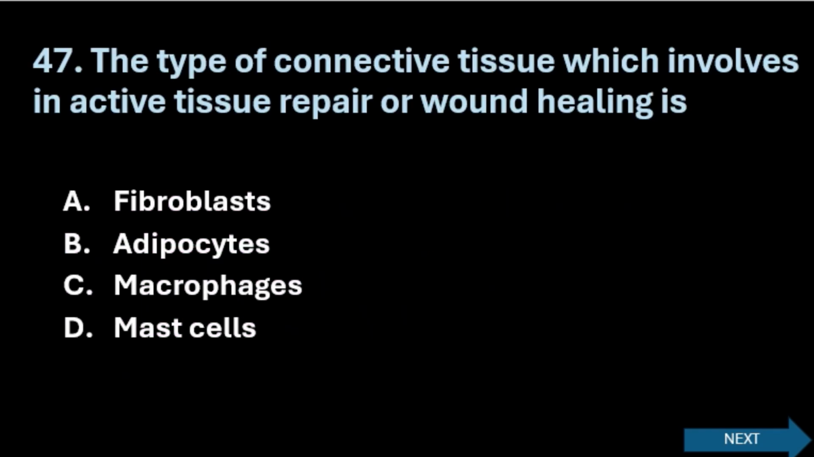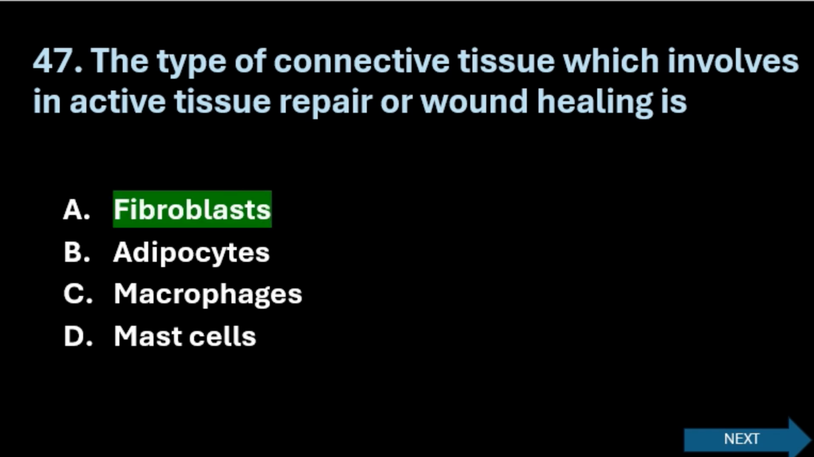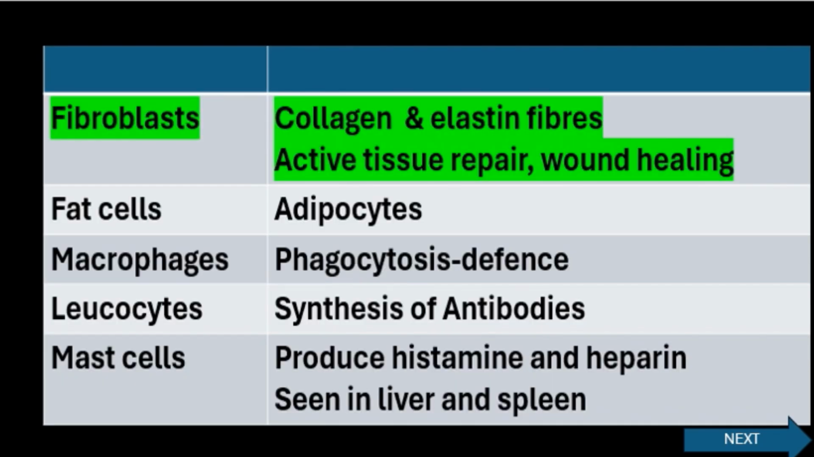Next question. The type of connective tissue which is involved in active tissue repair or wound healing is: option A, fibroblasts; option B, adipocytes; option C, macrophages; option D, mast cells. The right answer here is option A, fibroblasts. Here you can see the different types of connective tissue. Fibroblasts make collagen and elastin fibers, for active tissue repair and wound healing.